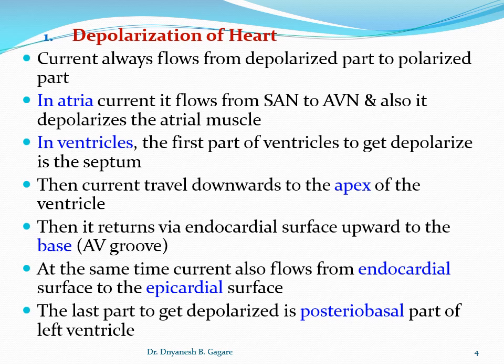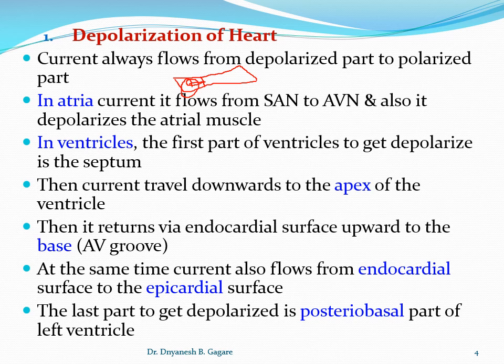Okay, so here I will tell you by one diagram. Suppose this is the part, and suppose here this part is depolarized, this colored part is depolarized.